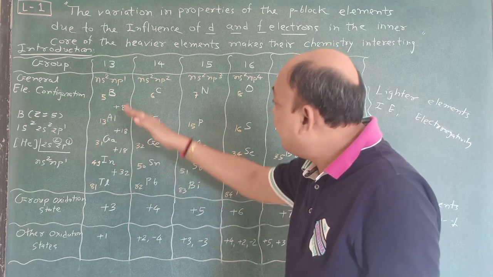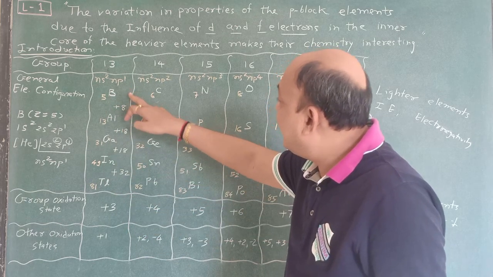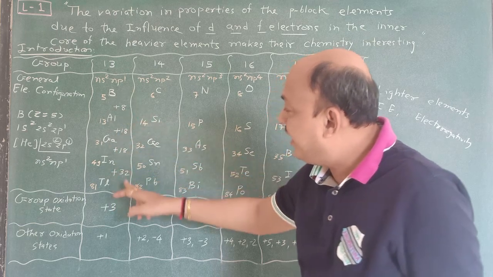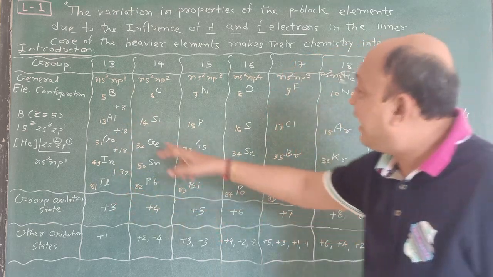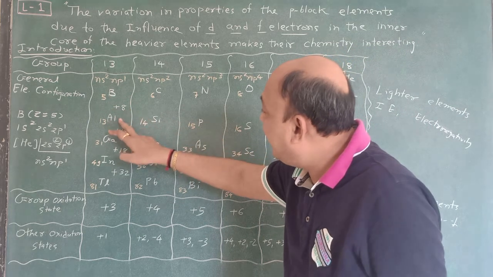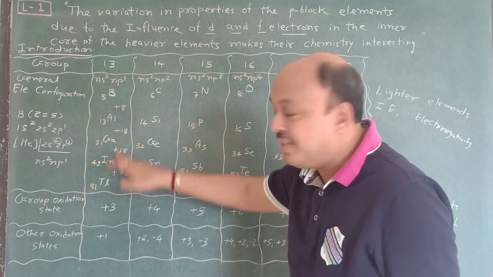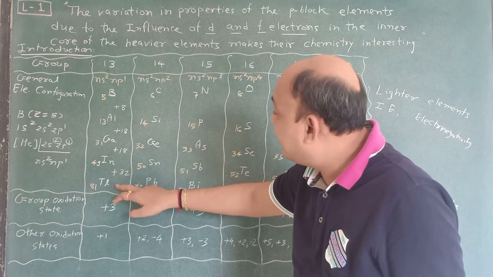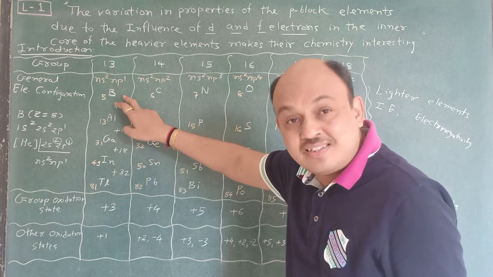That means boron is considered a non-metal, and then aluminium, gallium, indium, thallium. Aluminium is a metal, while gallium, indium, thallium are considered metals. Sorry, this first one is known as non-metals.